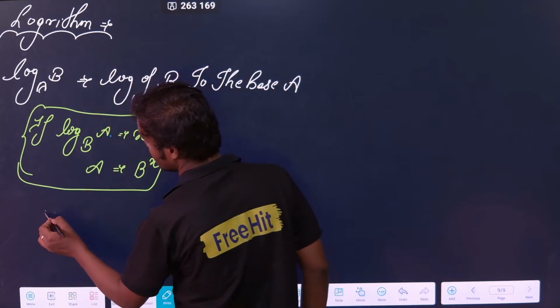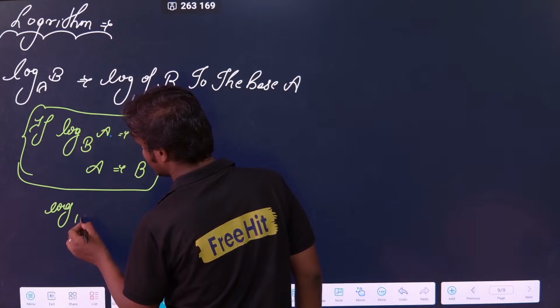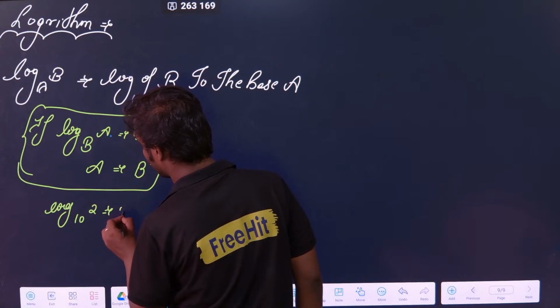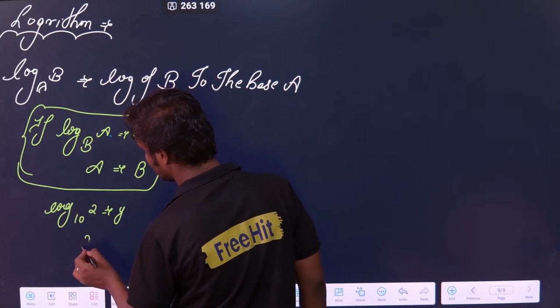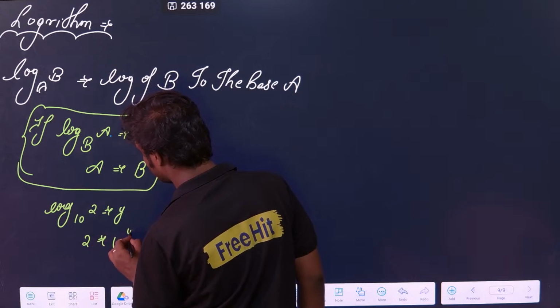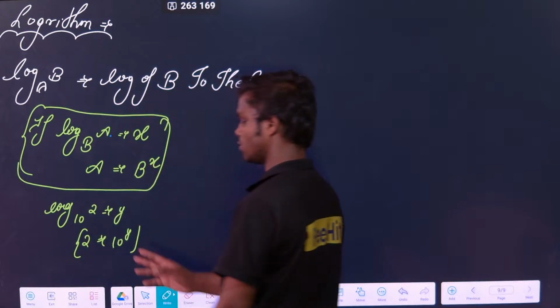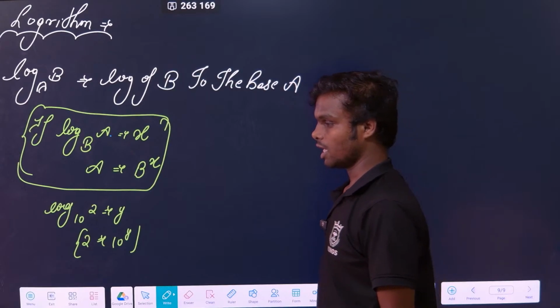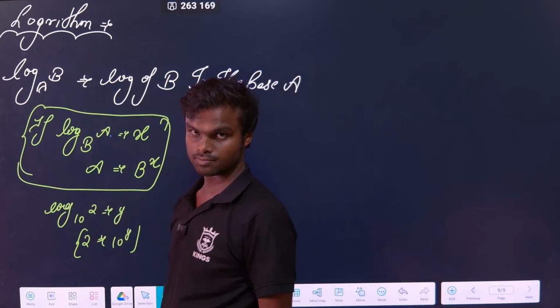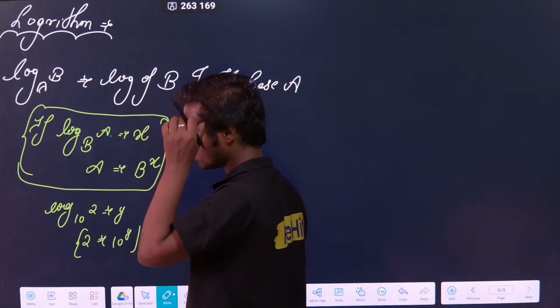For example, let's take log 10 base 2 is equal to some y. So I can directly say 2 is equal to 10 to the power y. Simple. That is a simple logic I can say from here. And if you take the log, you will get the same thing. Are you getting my point?